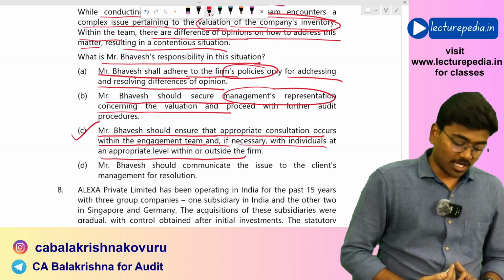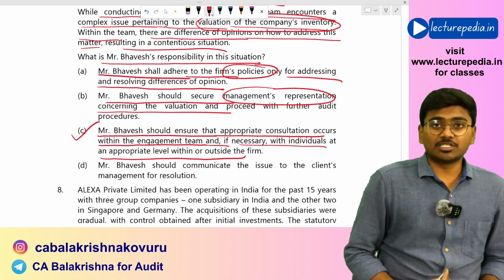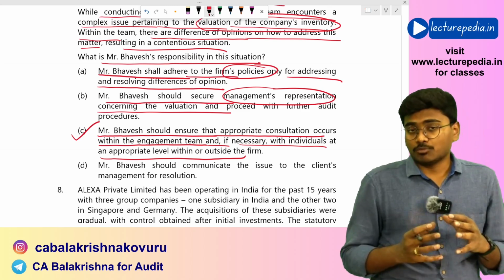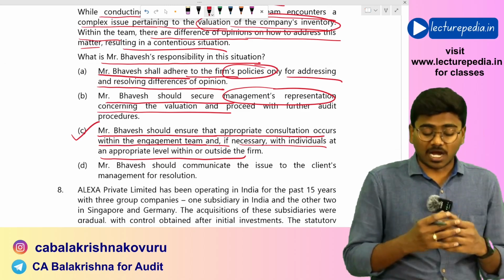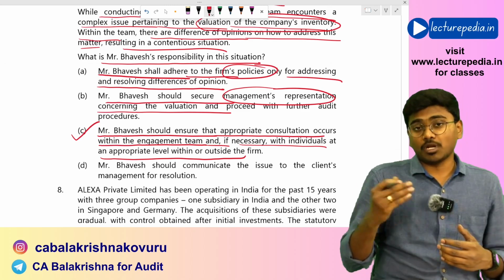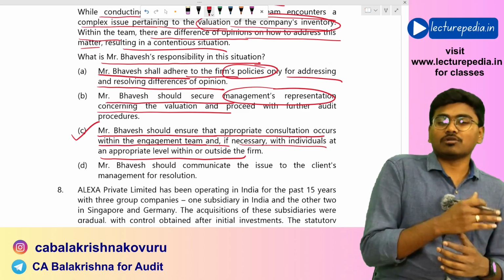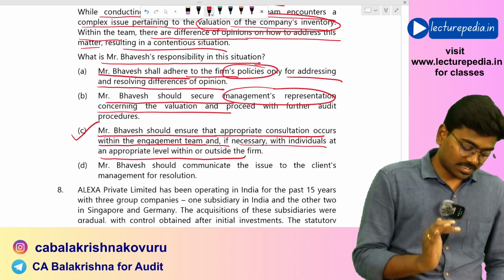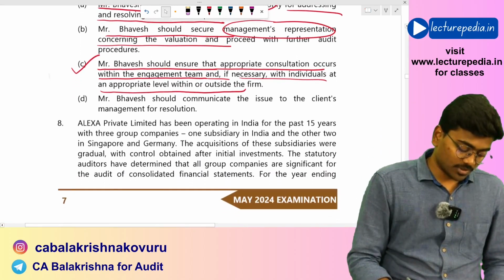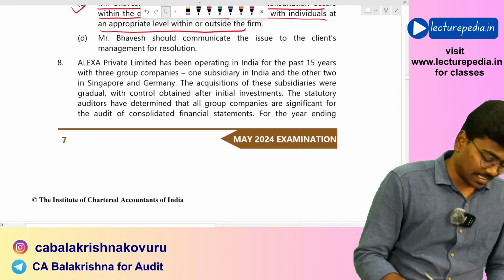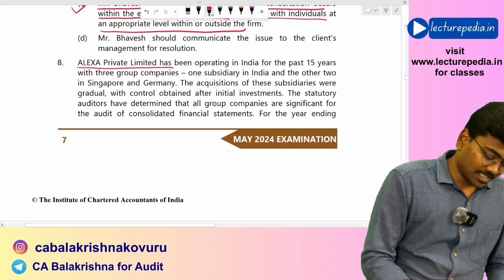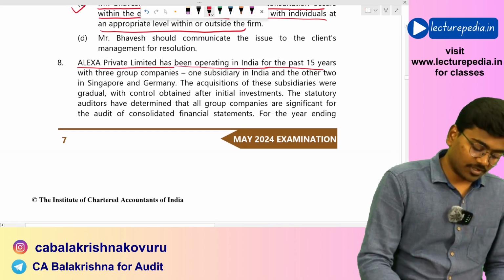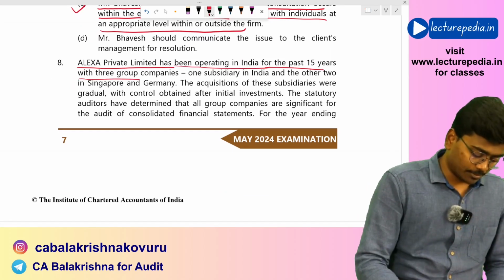Yes, he should ensure that proper communication and consultation occur within the team and with people outside the team in order to resolve the complexities. So option C will be the responsibility of Mr. Bhavesh.